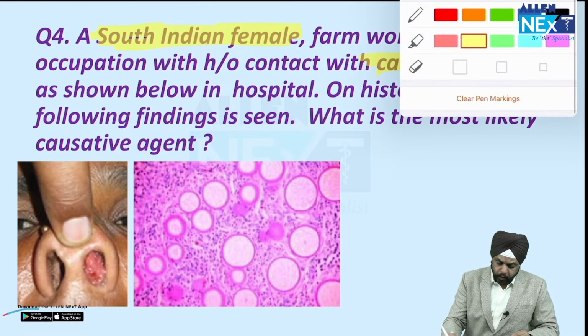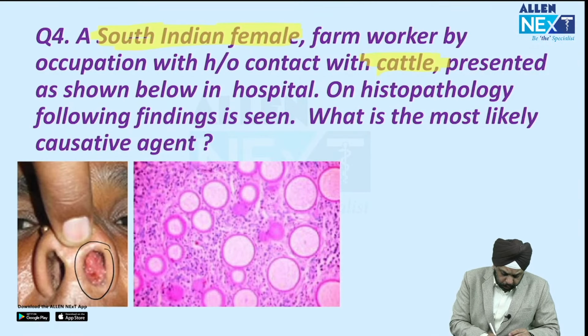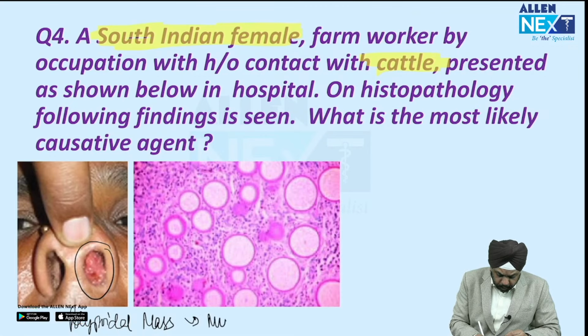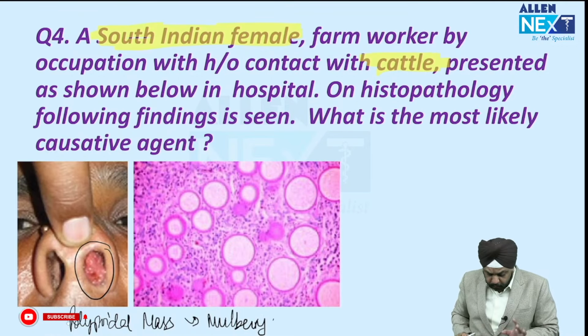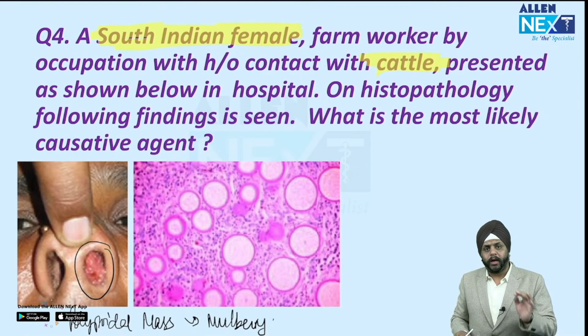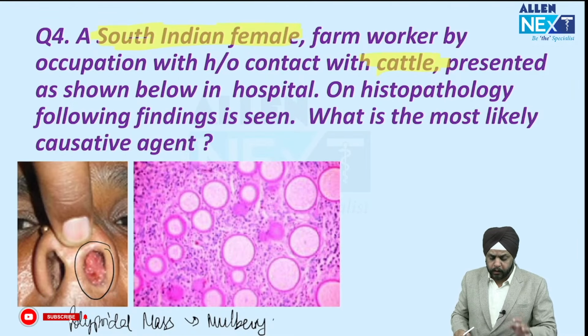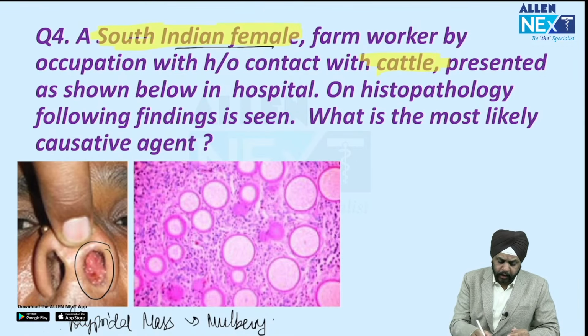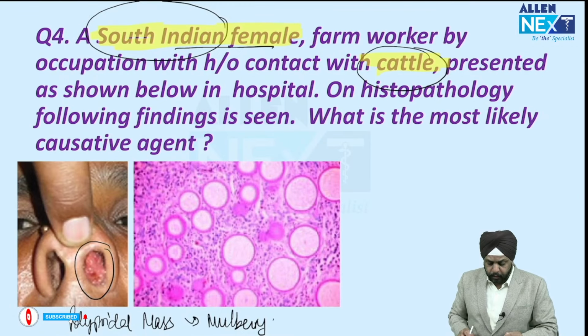So what do you see over here? You can see over here in this photograph, there is a polypoidal mass. Okay, polypoidal mass. And as you can see over here, this is a mulberry shaped mass, right? So even if you are not able to identify it as a mulberry shaped mass, all you can see is that this is a polypoidal mass. And then a histopathology image is given. What can you detect from all this, from the history, from this clinical photograph, from the histopathology? So see one by one: female, Indian female, South Indian female, farm worker, history of contact with cattle. What disease do you remember?